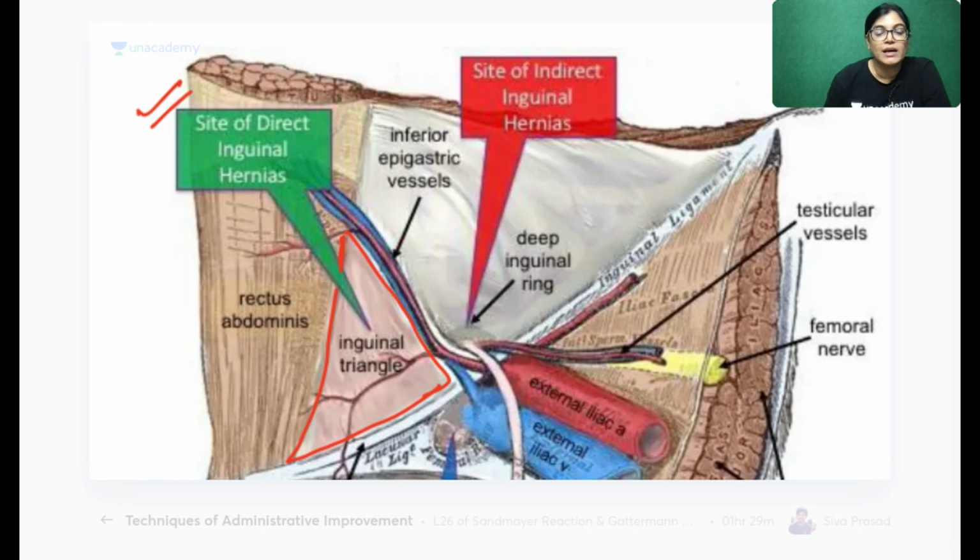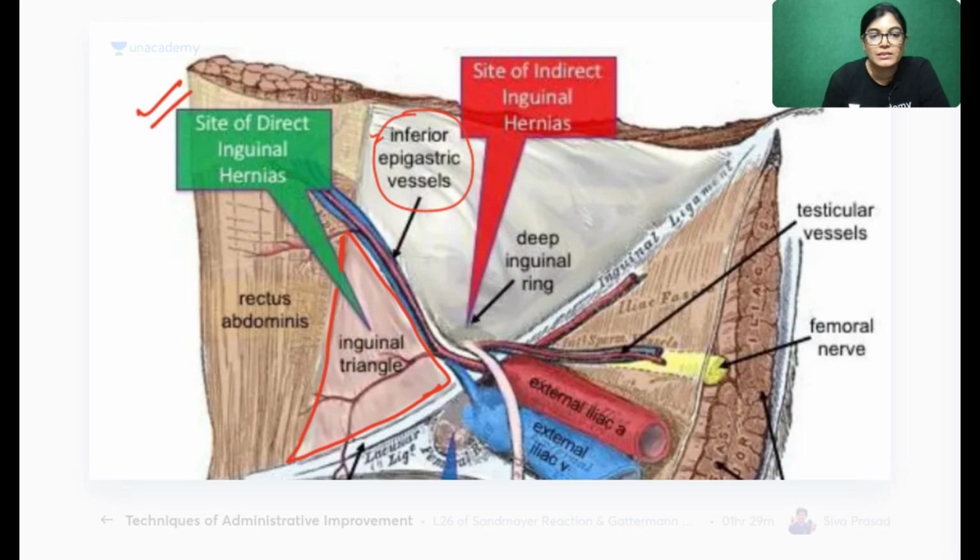So direct inguinal hernia protrusion will be medial. Can you see here the inferior epigastric vessels? So direct inguinal hernia protrusion will be from the inguinal triangle, and the protruding loop of intestine will be protruding medial to the inferior epigastric vessels.